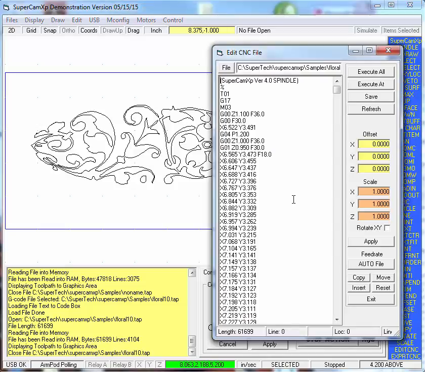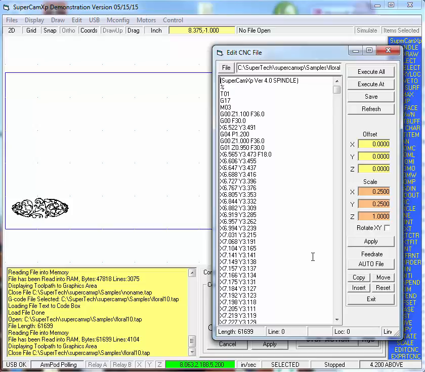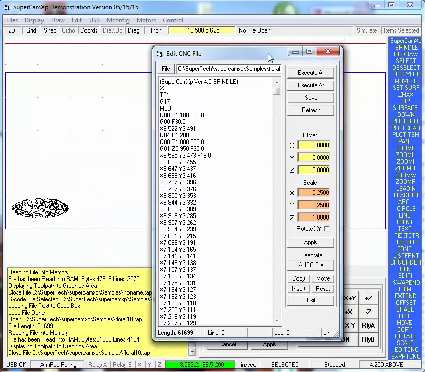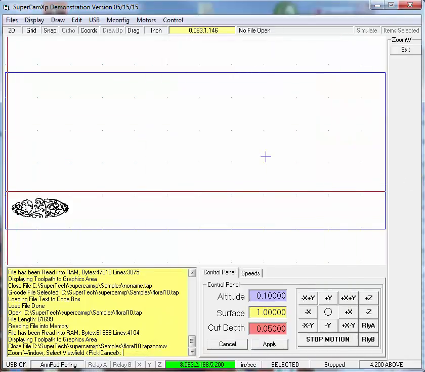and bring it up again. The scale values is a multiplication value that's fed to each G coordinate. So if I put in 0.25 there and click Apply, it's going to rescale the X values, and you can see how it squeezed it. If I do the same with the Y value, 0.25, and apply, now it gives me a toolpath that is 1/4 the size. I can zoom window in on it.